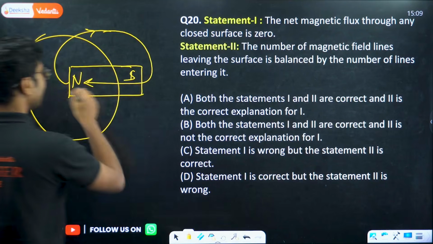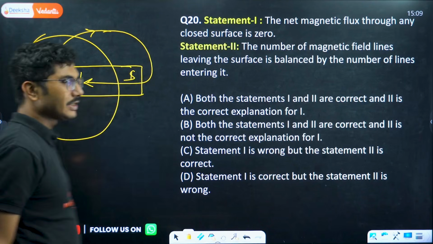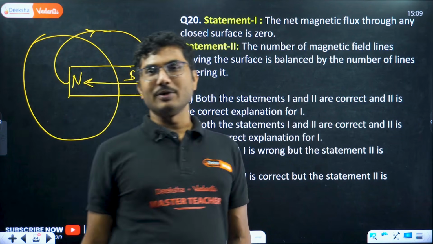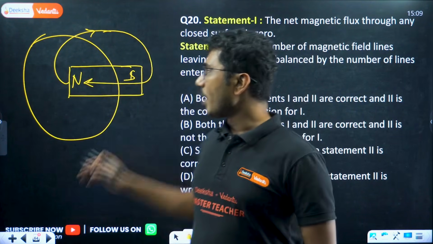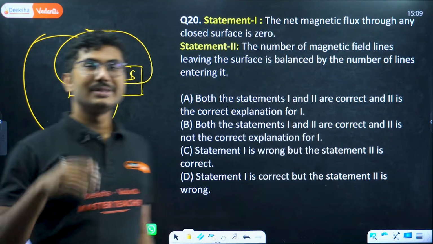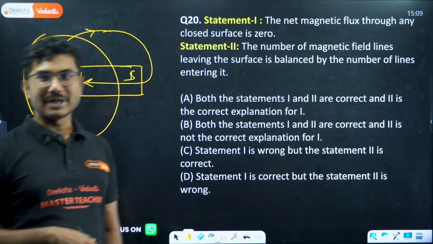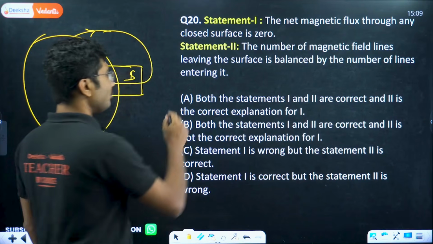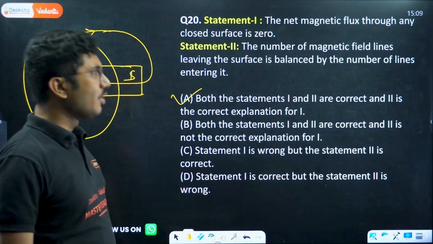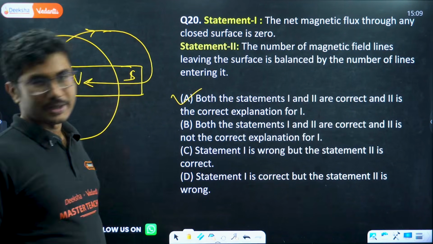That means the net field line crossing the surface is 0. That's why, even if you cross one pole, the magnetic flux will still be 0. So both statements are true and 2 is the correct explanation for 1.